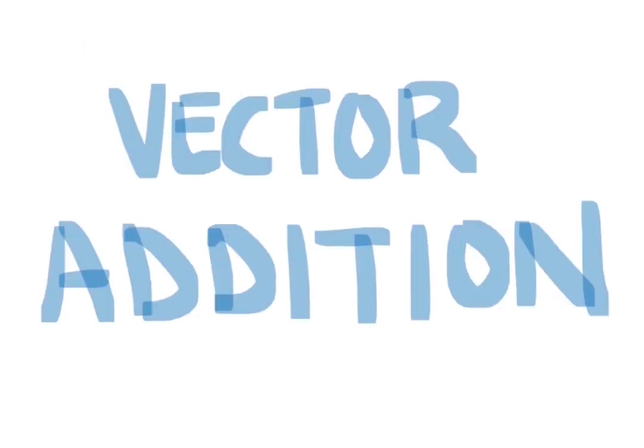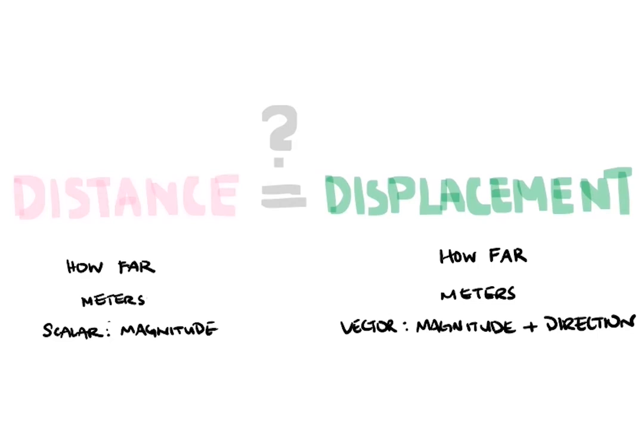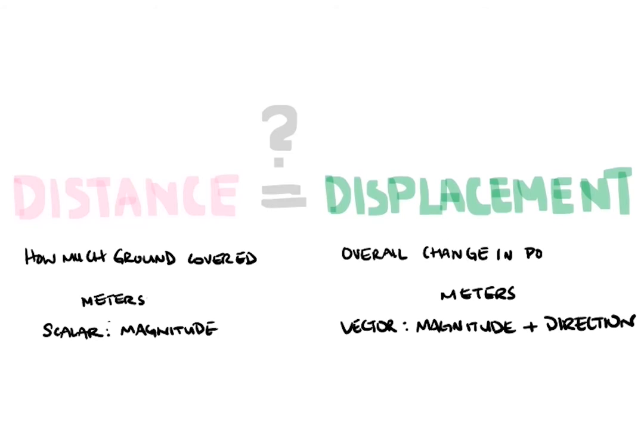So, just to recap, our distance and displacement indicate two completely different values. Distance is how much ground you cover, and displacement is your change in position, regardless of what path you take. So, we'll have to give them two separate symbols. Distance will be easy enough. We'll call that d, and displacement, which means the change in position, we can represent change by the symbol delta, and we know position has the symbol x. So displacement is delta x.